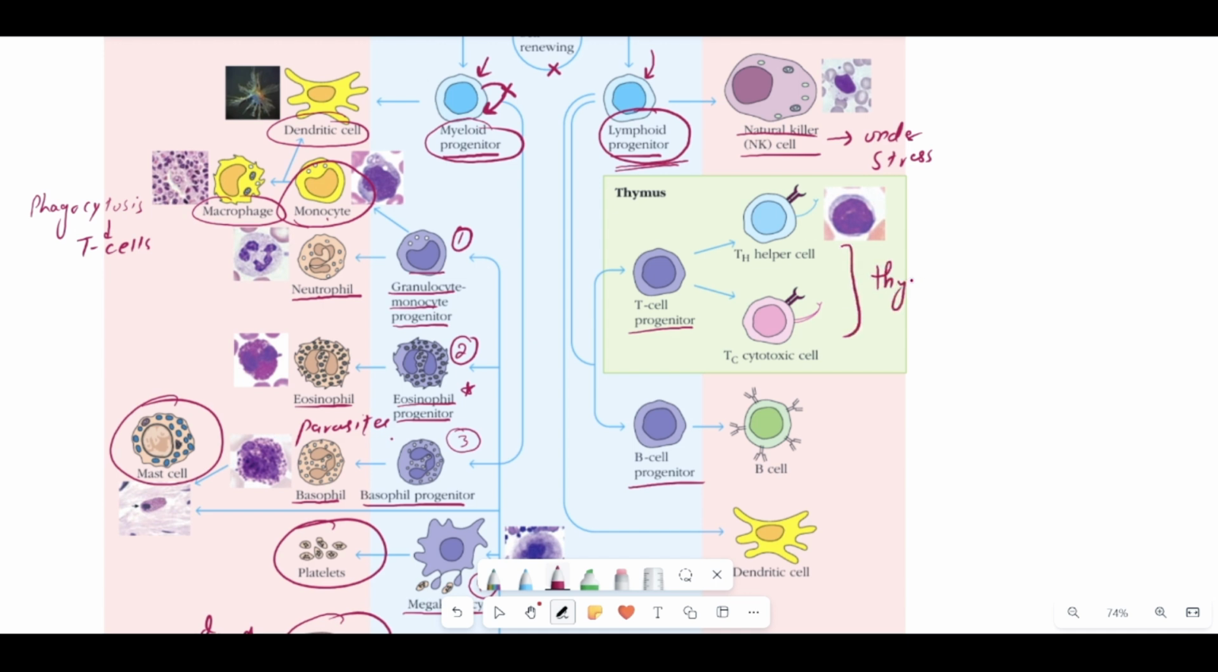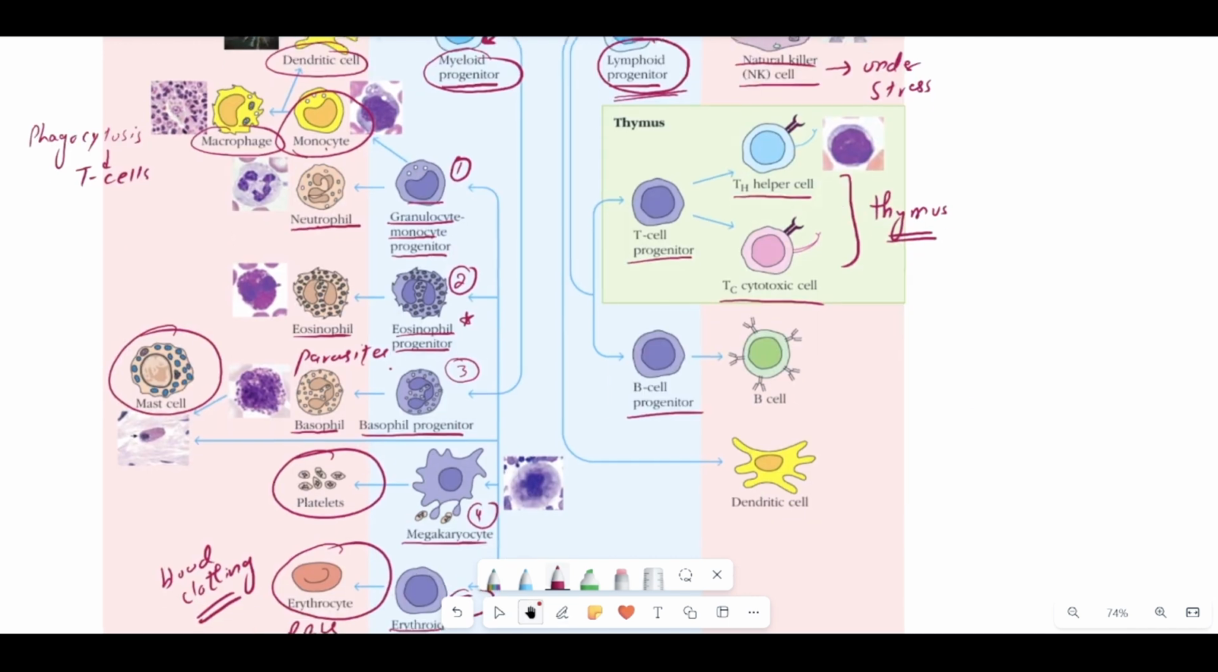And if you don't know, I have a separate video on this topic, on how the maturation and differentiation of the T cells takes place in the thymus, where I have discussed in detail all the steps which are basically required for this differentiation. So I'm just going to have a brief look here that the T cell progenitor cells are going to differentiate and produce the T helper cells and the cytotoxic T cells when they come out of the thymus.